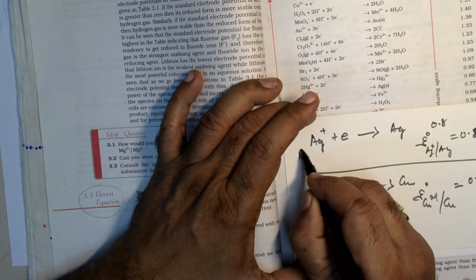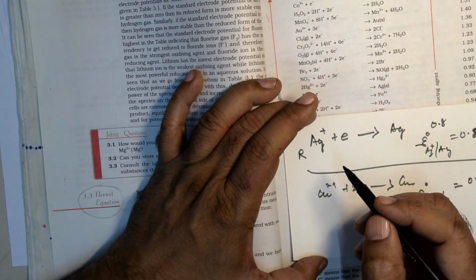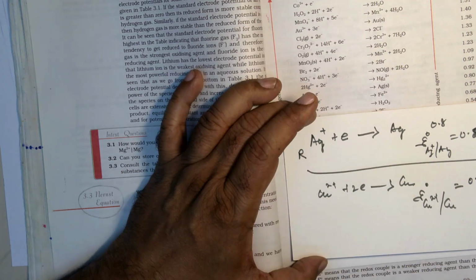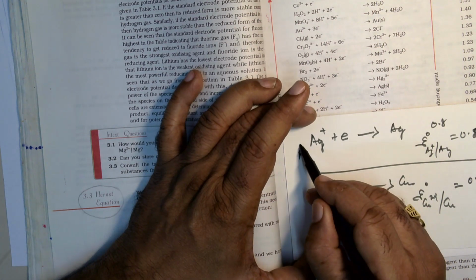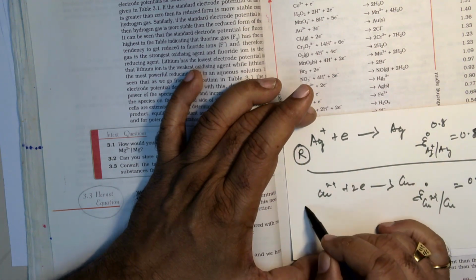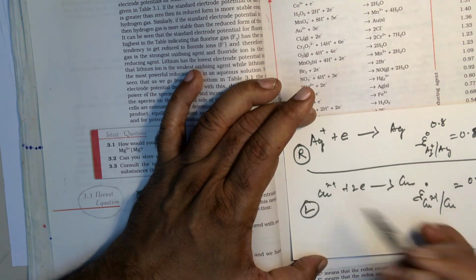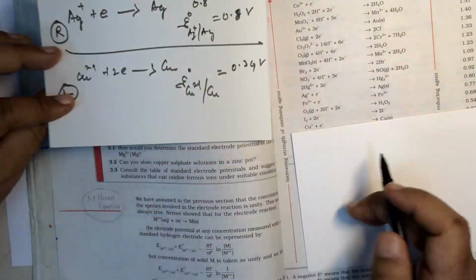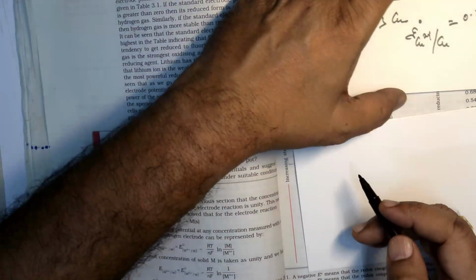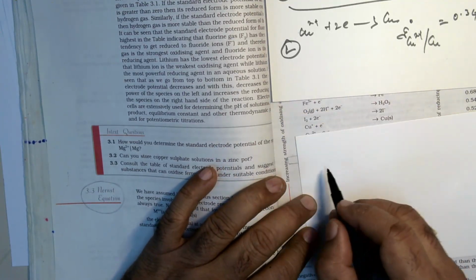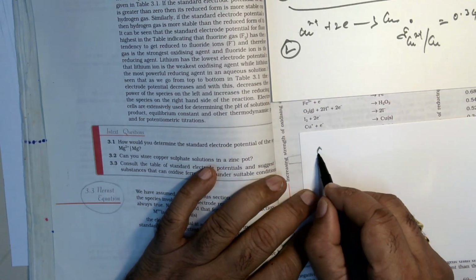So we can indicate it like this. More reduction potential means more cathodic behavior. So this is the right electrode and this is the left electrode. Now can we establish the cell notation? Left electrode is copper. So how to represent that?